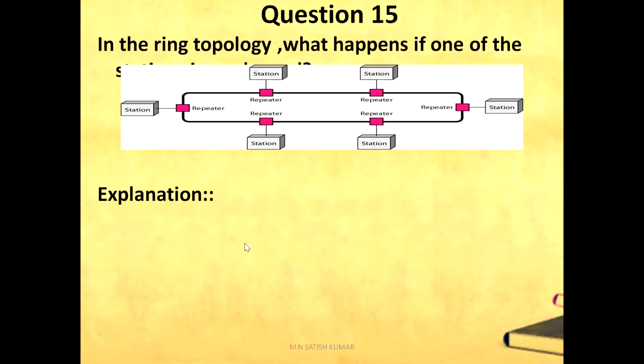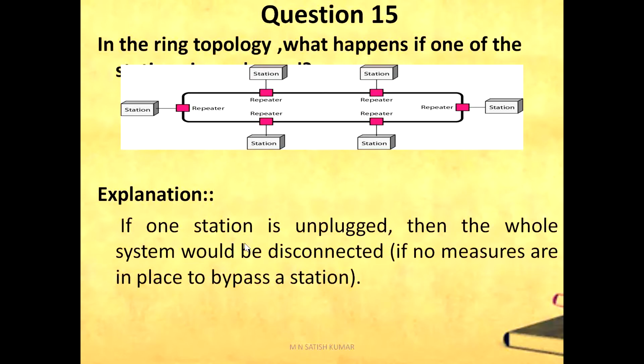Question number 15. In the ring topology, what happens if one of the stations is unplugged? If one of the stations is unplugged, then the whole system would be disconnected, if no methods are available. Theoretically, in a ring topology, unplugging one station interrupts the ring. However, most ring networks use a bypass mechanism that bypasses the station, so the ring can continue its operation.